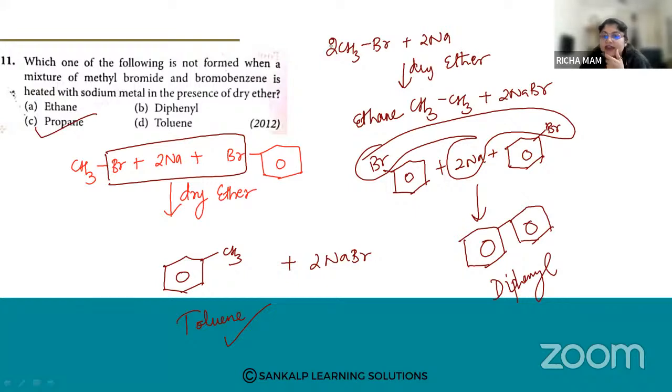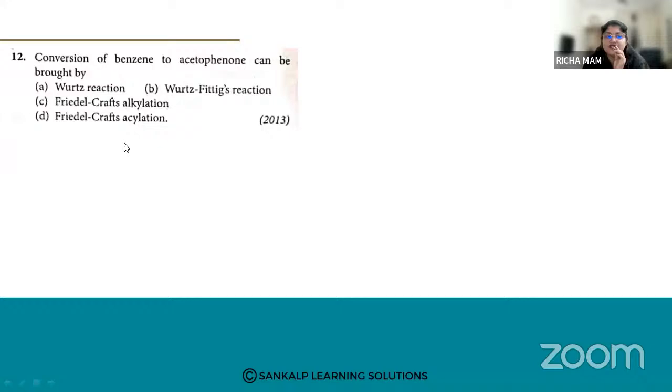Yes, Tejaswini and Murli have answered it correctly. Option C. So what we have done: firstly, we reacted 2 moles of methyl bromide with sodium and dry ether and got ethane. When we took 2 moles of bromobenzene with sodium metal and dry ether, we got diphenyl. When we reacted 1 mole of methyl bromide with 1 mole of bromobenzene, we got toluene. So the product not obtained is propane. Understood? Please remember these name reactions, very important.